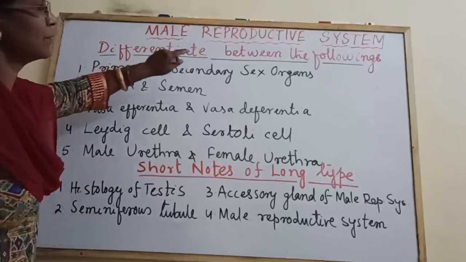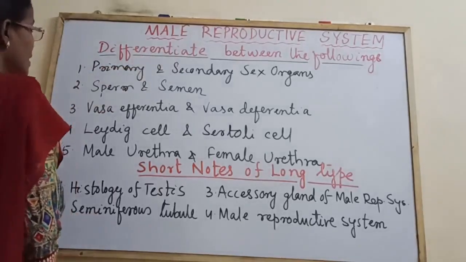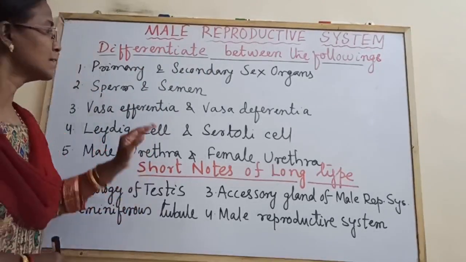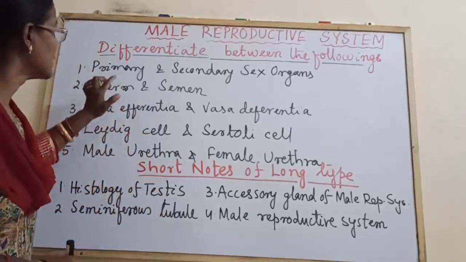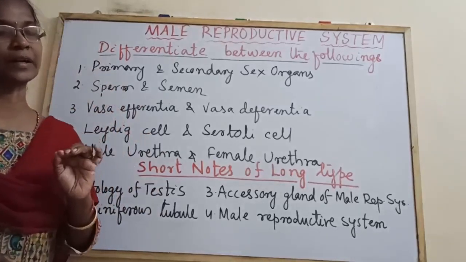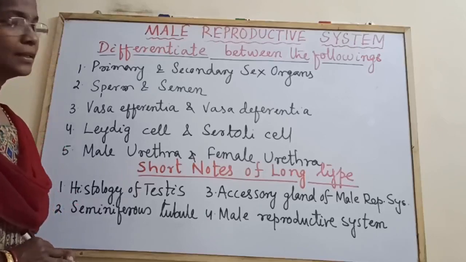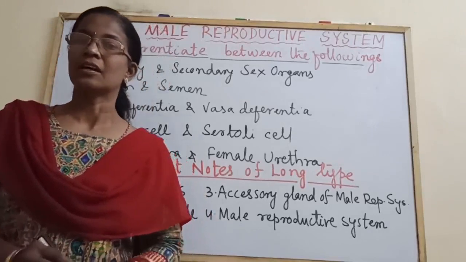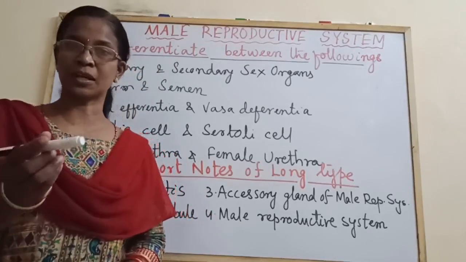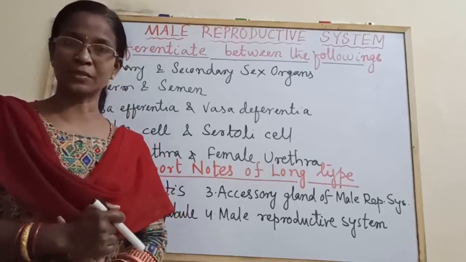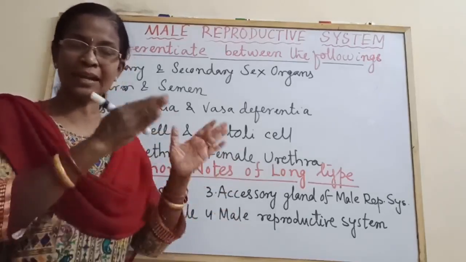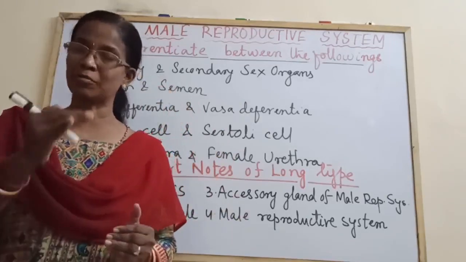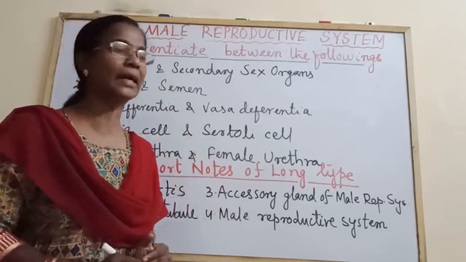Let us come to the differences between the following in the male reproductive system. Primary and secondary sex organ. It is given in the introduction to animal reproduction in the materials. The primary sex organs are the testis and ovary, which produce the gametes and secrete the male and female sex hormones. Secondary sex organs help in the process of reproduction, that is, the transfer of sperms into the female reproductive system and other processes of reproduction. You have to write the points of difference, minimum 4 points of difference.